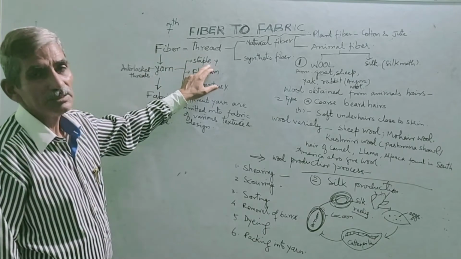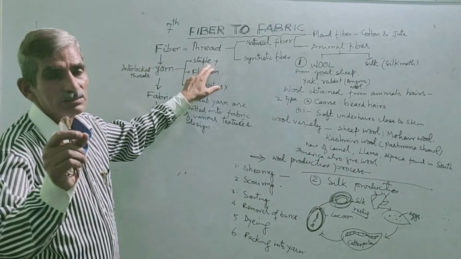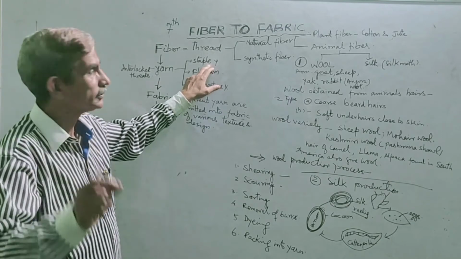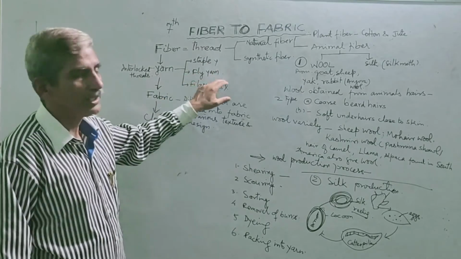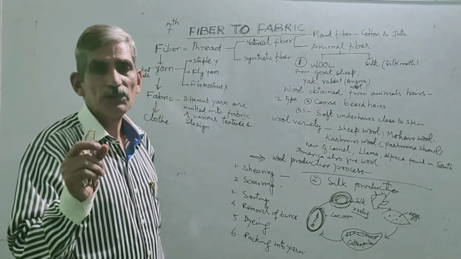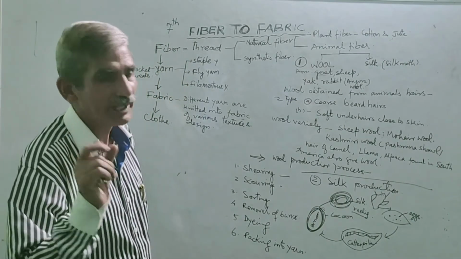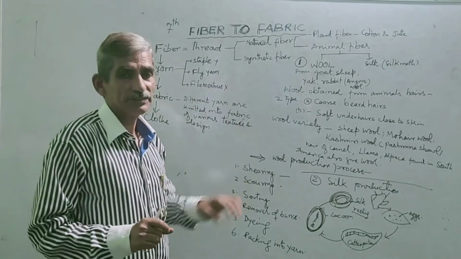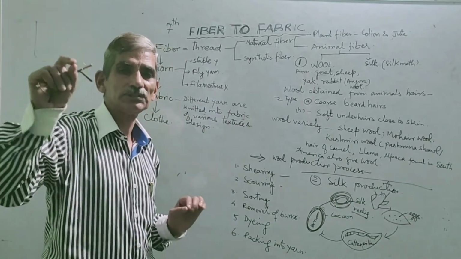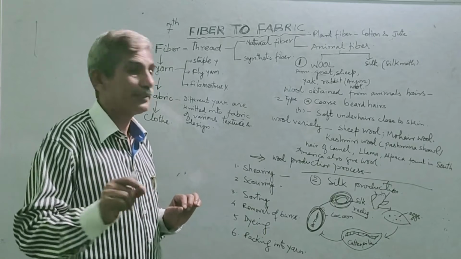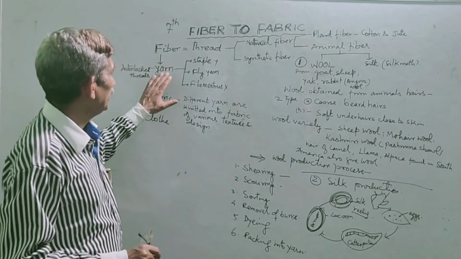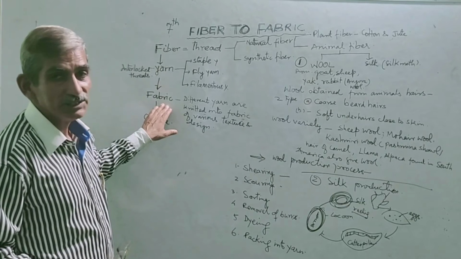Staple yarn has very small thread or hair. Fly yarn is made up of intermediate length of hairs or thread, whereas filamentous means it has the longest fibers or hairs. Then this yarn is knitted.